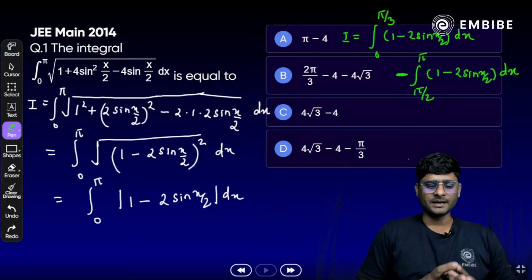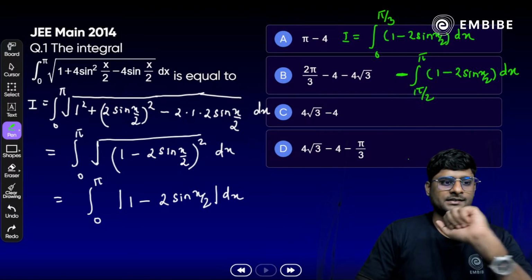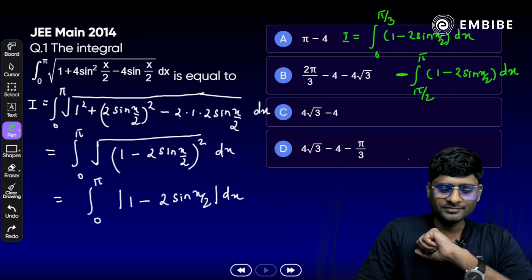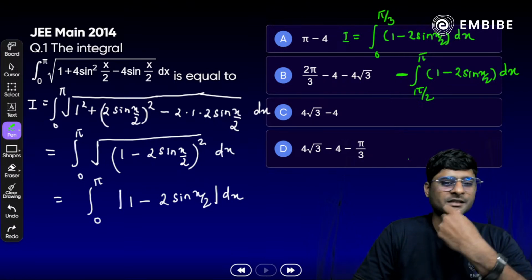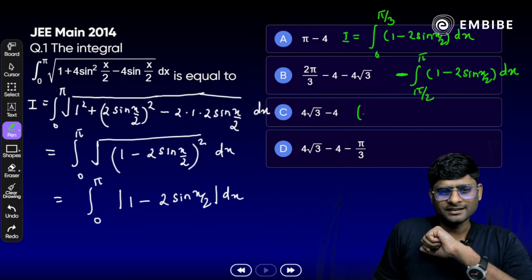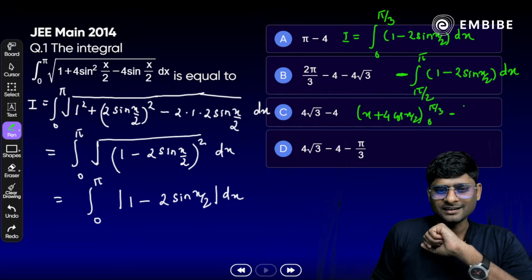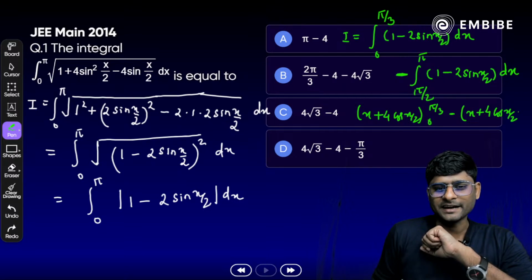All of you, think about it. So easy and simple. Try to write it down, all of you. What will be the answer? Okay. Yes, option A, B, C, D. Think about it. The first one is nothing but x plus 4 cos x by 2, limit 0 to pi by 3, minus, and again we have x plus 4 cos x by 2, that is 0 to pi by 3 here.